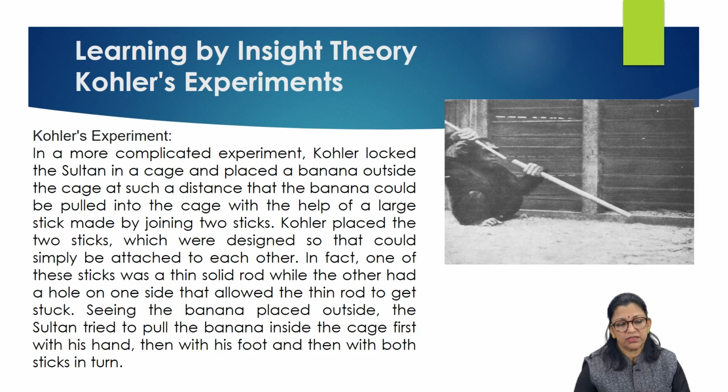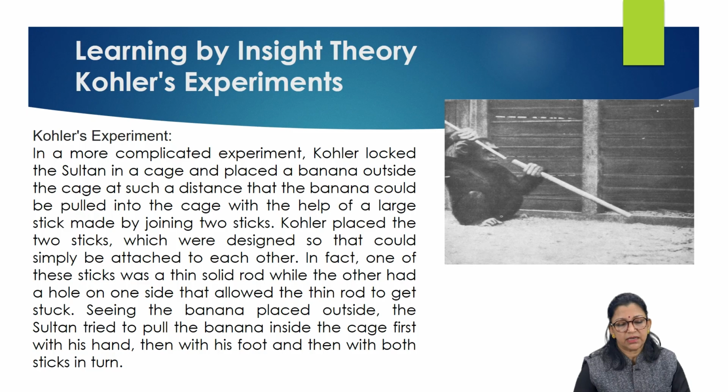Kohler placed two sticks which were designed so that they could simply be attached to each other. One of these sticks was a thin solid rod, while the other had a hole on one side that allowed the thin rod to get stuck.